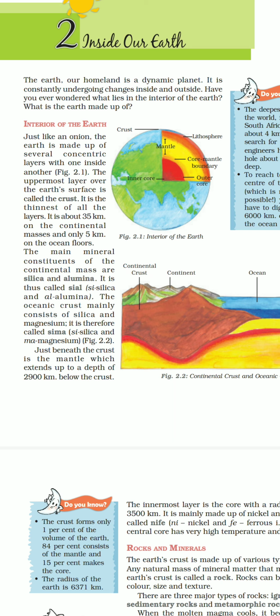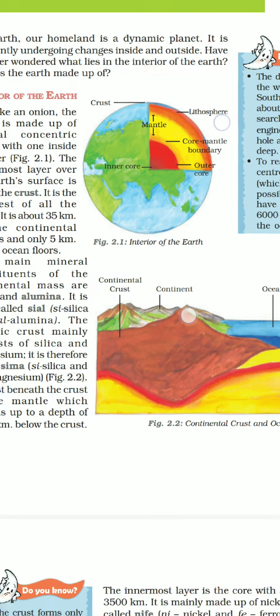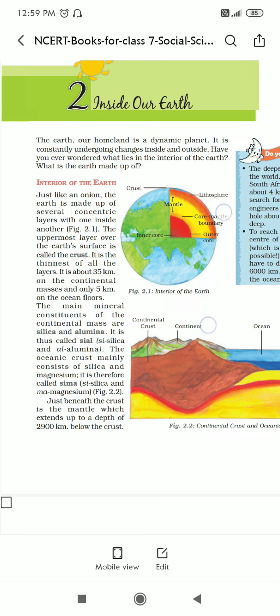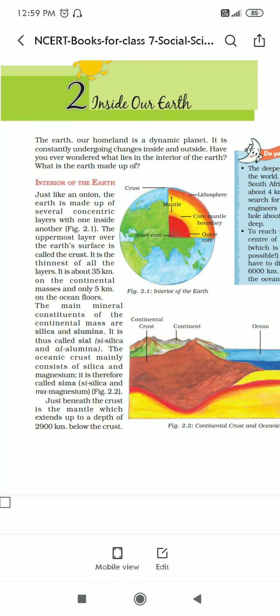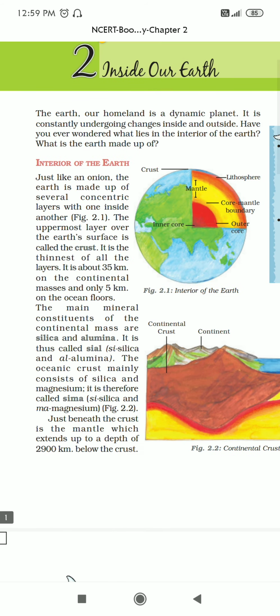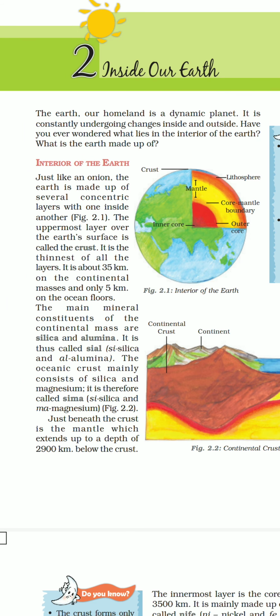Just beneath the crust is the mantle, which extends up to a depth of 2,900 km.